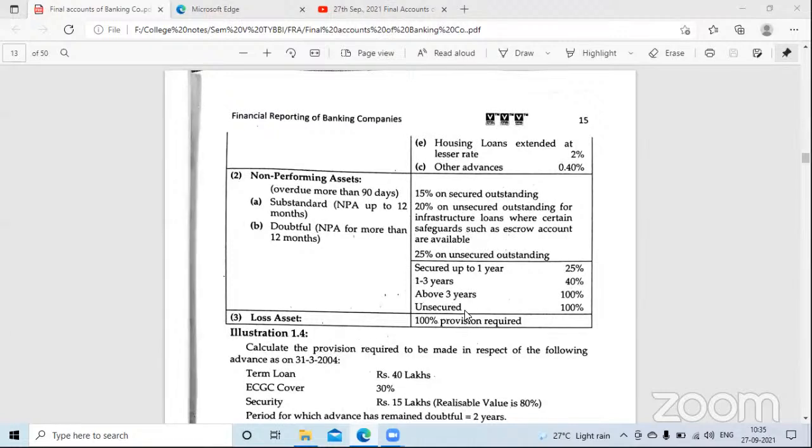Yes, ma'am. पक्का? You have to remember all these percentages. Sums में आएंगे ये percentages, नहीं बताएंगे. You have to remember. Okay.